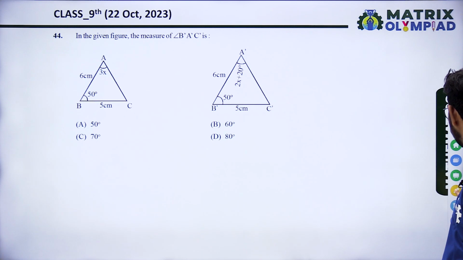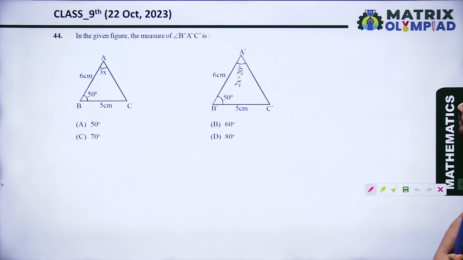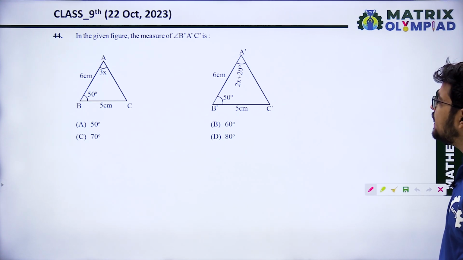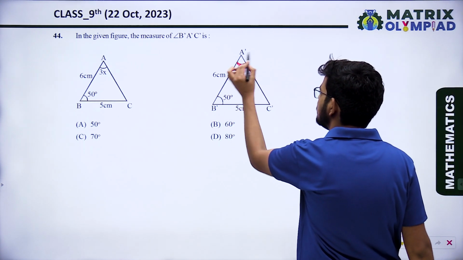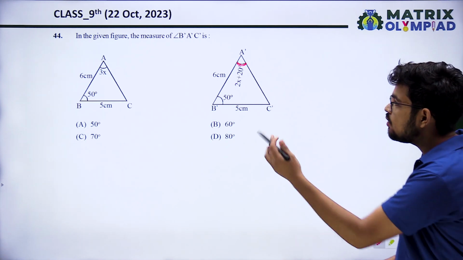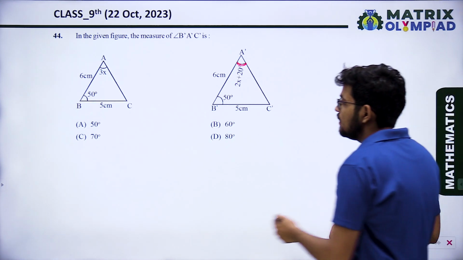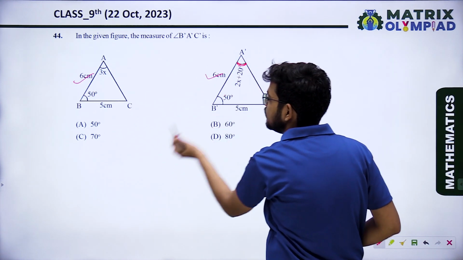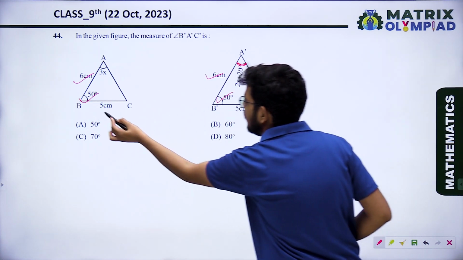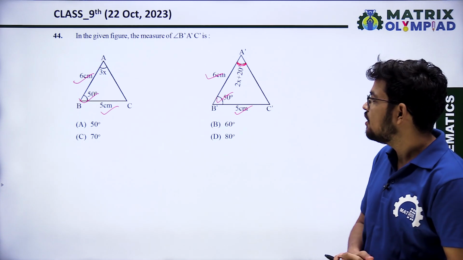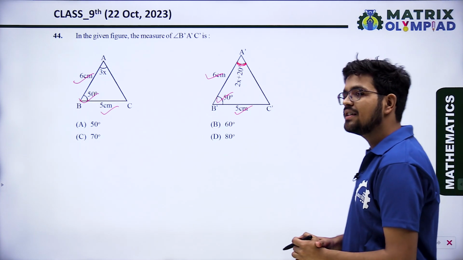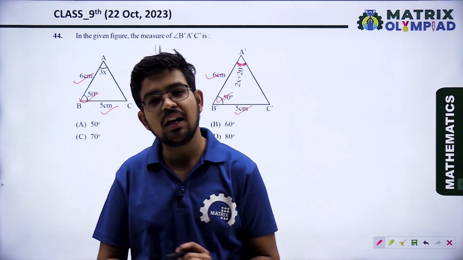Next, in the given figure, find the measure of angle B dash A dash C dash. Which angle do we have to measure? We have to measure this angle. Now compare both triangles. By SAS, both triangles are congruent. Then corresponding angles are equal.